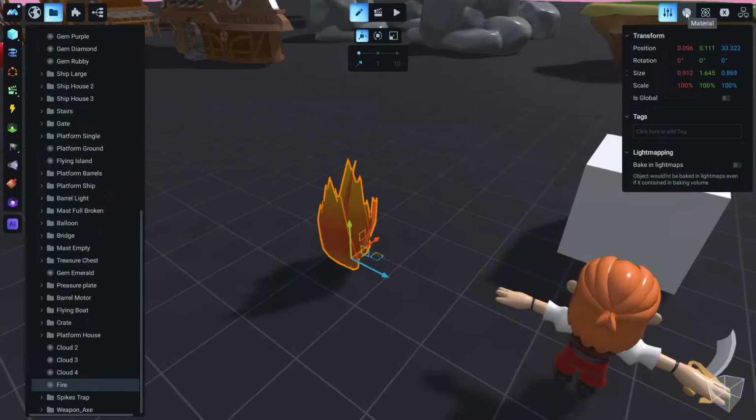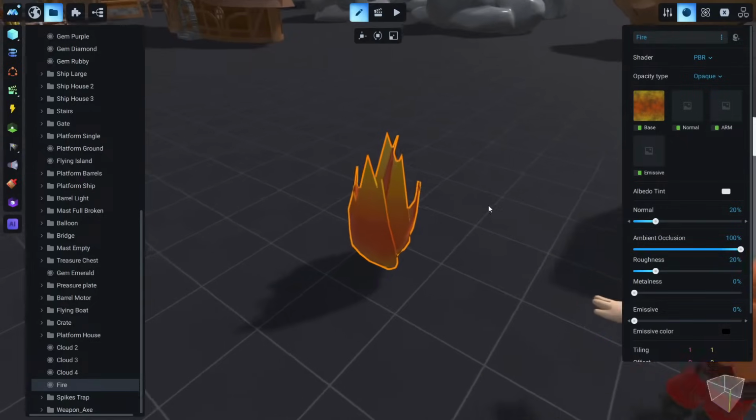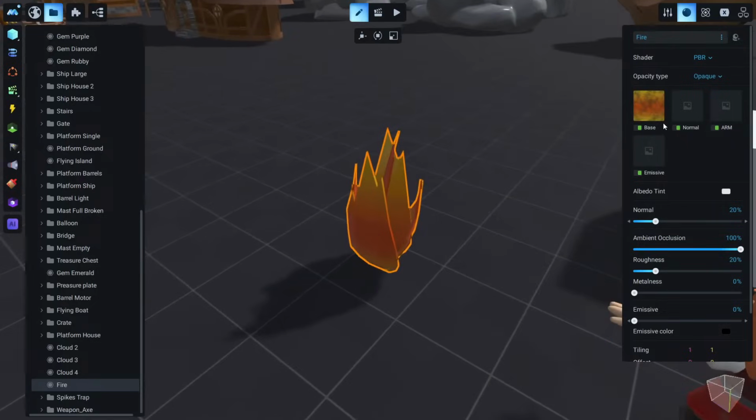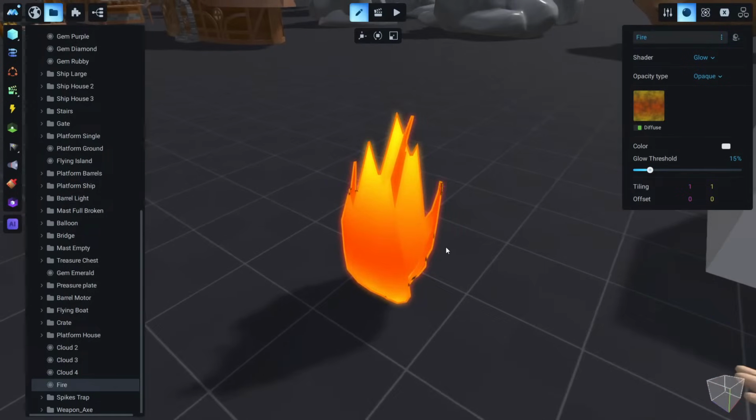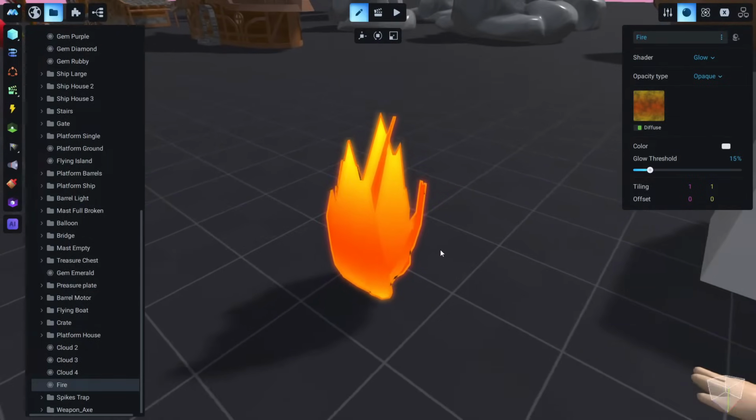We can go to the Materials tab, and you will see this texture is like a cloud. There are some dark spots here, you can see it, and it's like a colored cloud, nothing too fancy. But why is this important? First let's make this glow to understand better. And as I said before, this is too much, so let's make it around 15, and now it starts looking more like a fire, okay.